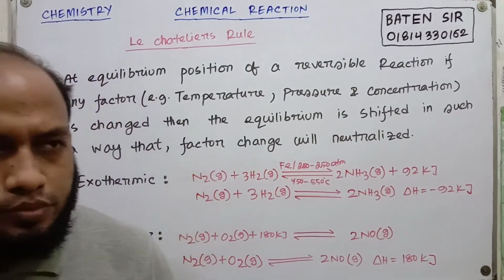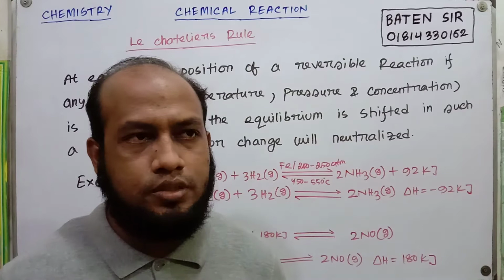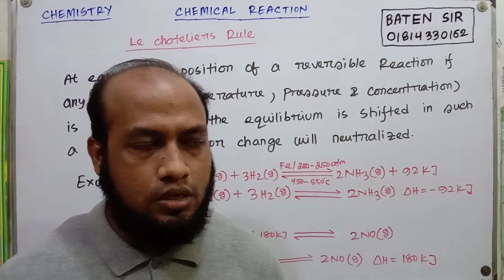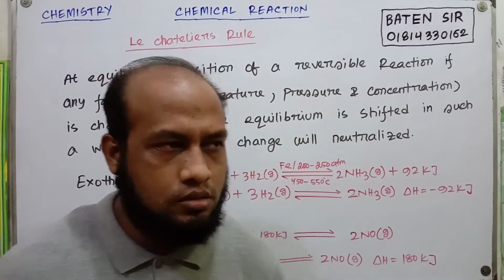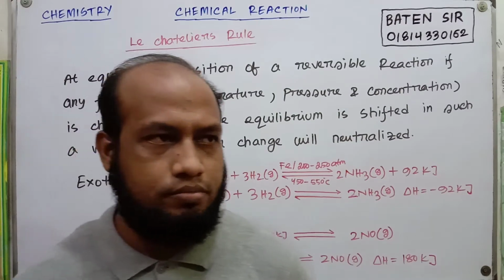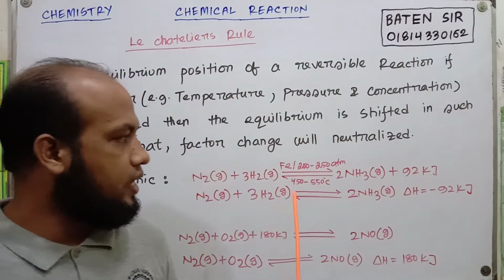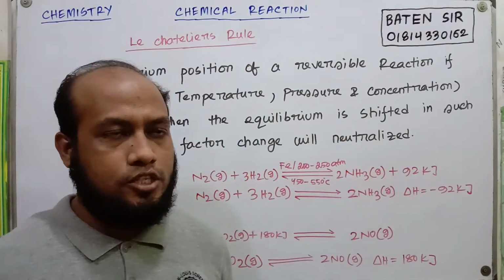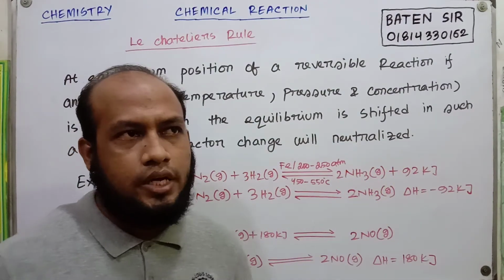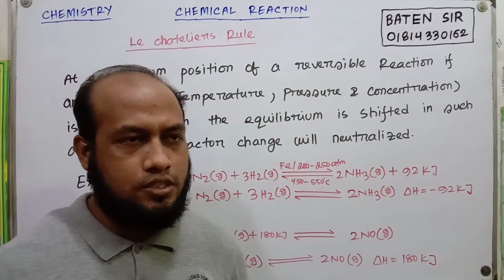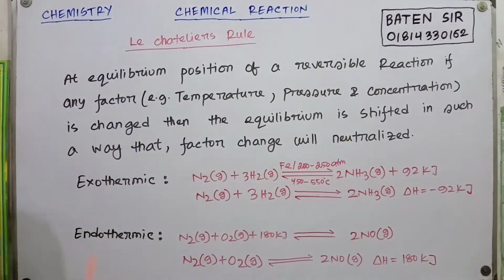According to heat produced, reactions are two kinds: exothermic and endothermic. If heat energy is produced, then it is known as an exothermic reaction, and if heat energy is absorbed, then it is known as an endothermic reaction.